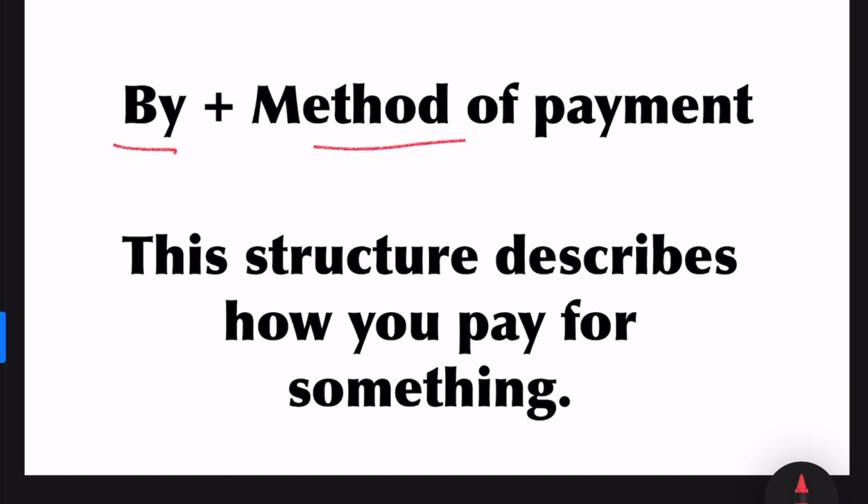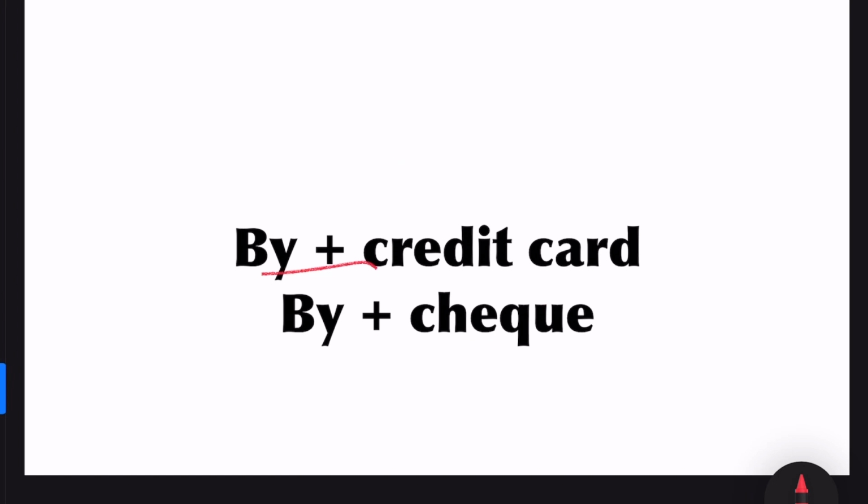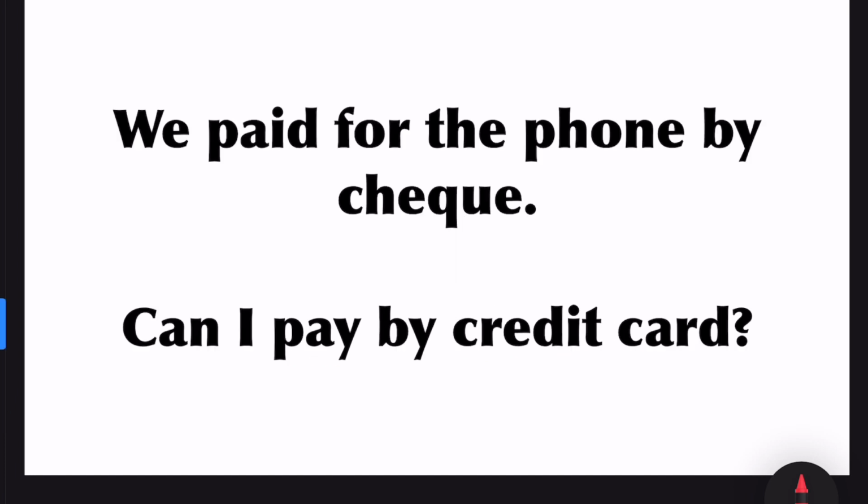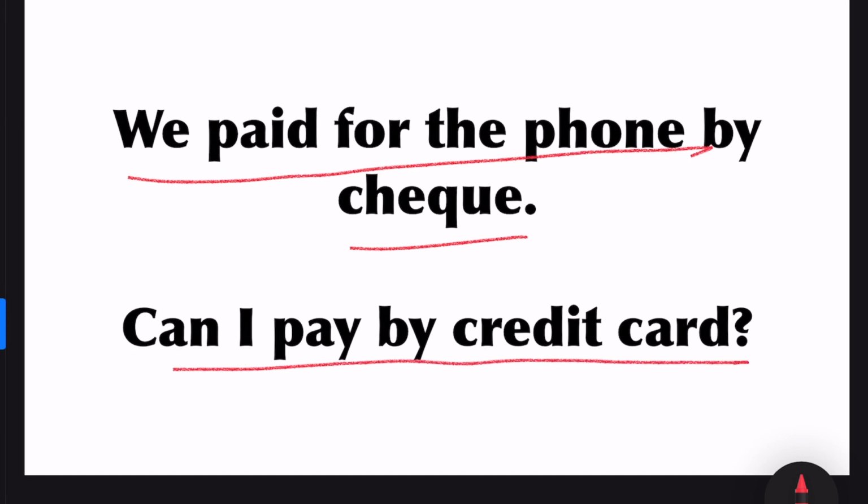By plus method of payment. This structure describes how you pay for something. By credit card, by check. Here you pay for something by using the credit card or by using the check. Example sentence, we paid for the phone by check. Can I pay by credit card?